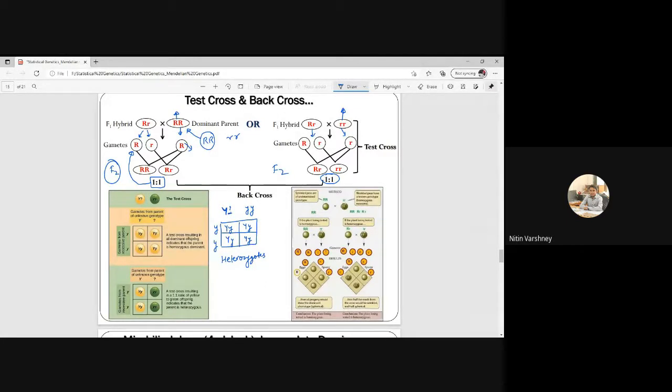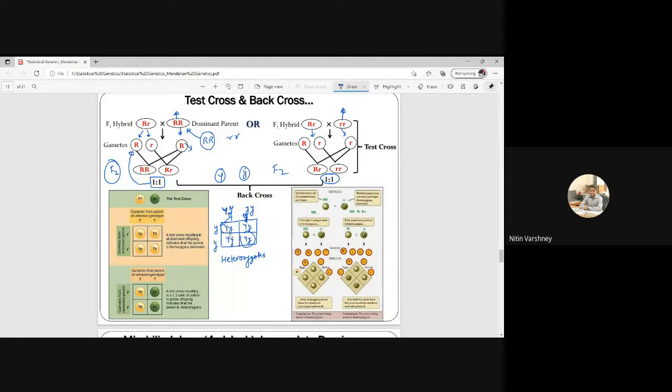So I can say this, see here, if this is homozygous capital YY, for example, so this will produce capital Y gamete and this will produce small y gamete. Then I will cross them, then it will be capital Y small y. Sorry, the gametes will be capital Y, capital Y. So this will be capital Y small y, capital Y small y, capital Y small y.